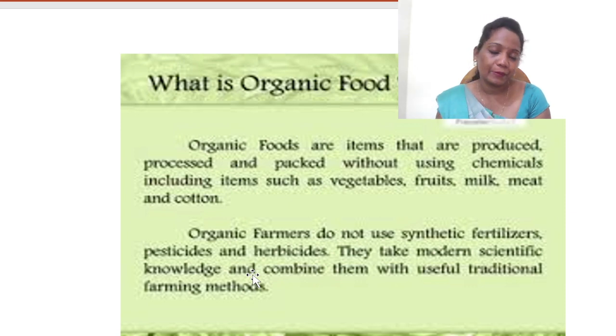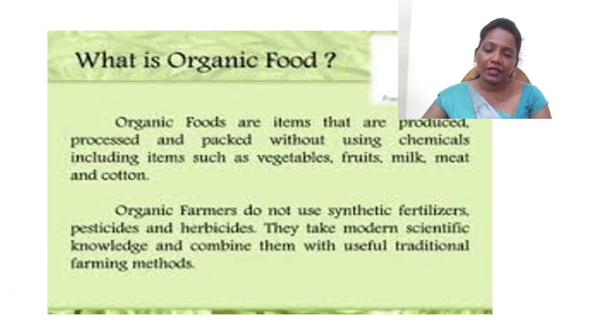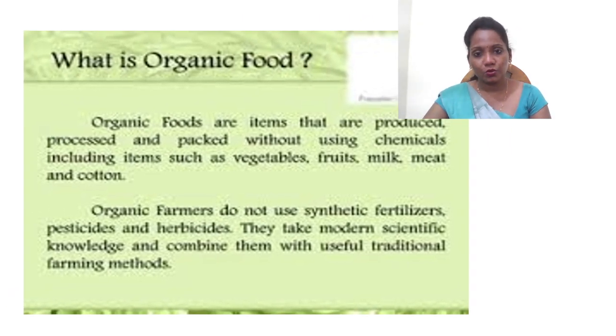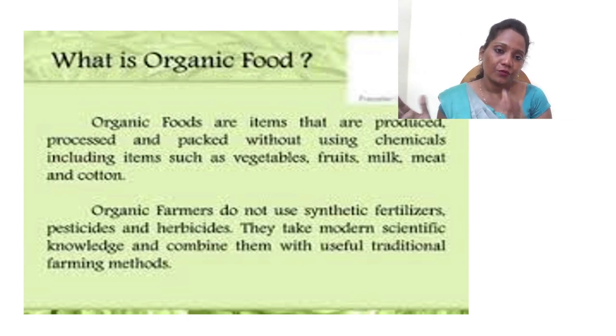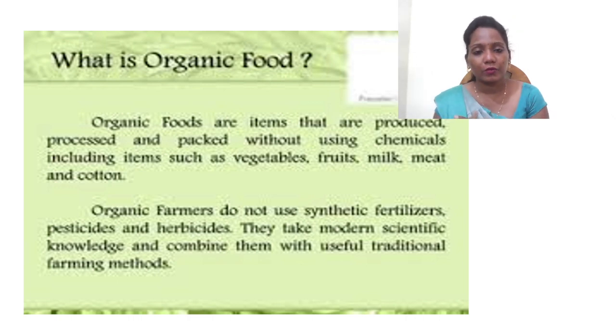It is all happening with natural resources. Nowadays in all supermarkets we can see the words organic foods. It is too expensive also. The food items labeled as organic do not use any chemicals, so they are very expensive compared to normal products.